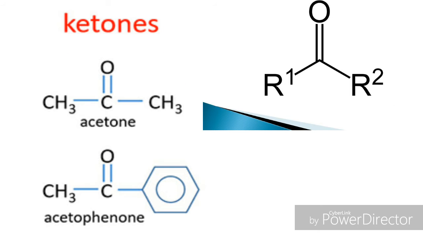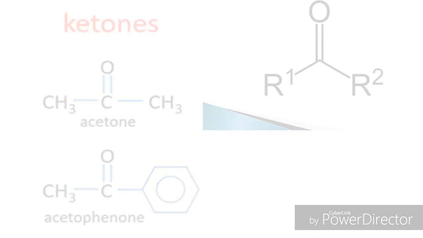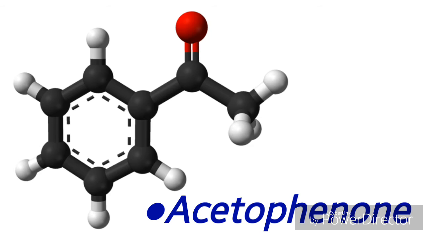Here you can see the structures of acetone and acetophenone. This is the ball and stick structural model of acetophenone. In this organic compound, a ring structure seen is benzene ring.